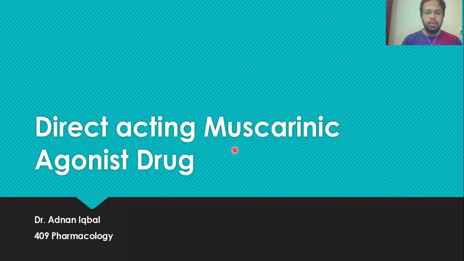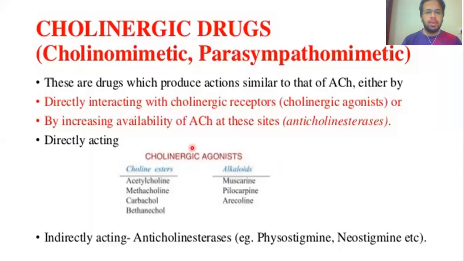So, direct acting muscarinic agonist drug, what does that mean? What do you mean by direct acting muscarinic agonist drug? Now, first, what are the muscarinic agonist drugs? Muscarinic agonist drugs are those drugs which go and bind and stimulate